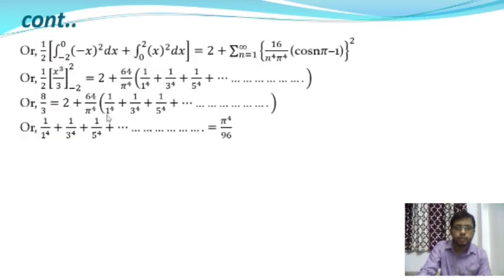64/π⁴ into (1/1⁴ + 1/3⁴ + 1/5⁴ and up to infinity). So from this we will get the value of the series 1/1⁴ + 1/3⁴ + 1/5⁴ and up to infinity. The value of this series is equal to π⁴/96. Okay, so from the Parseval identity we will get the value of this series, and it will be π⁴/96.